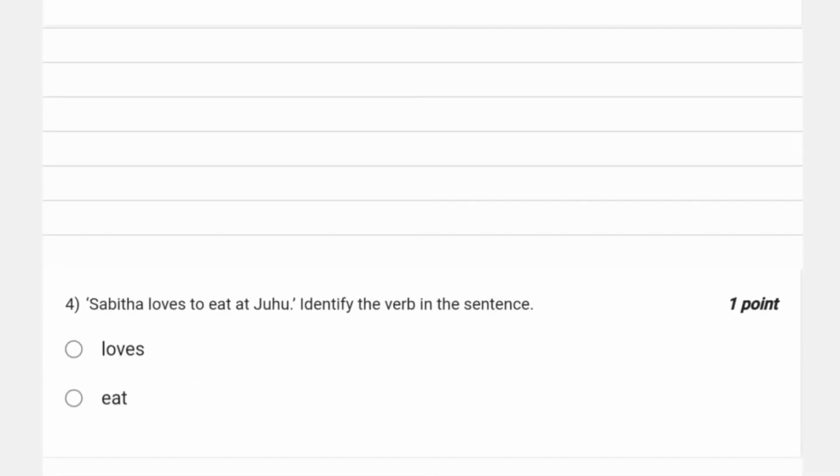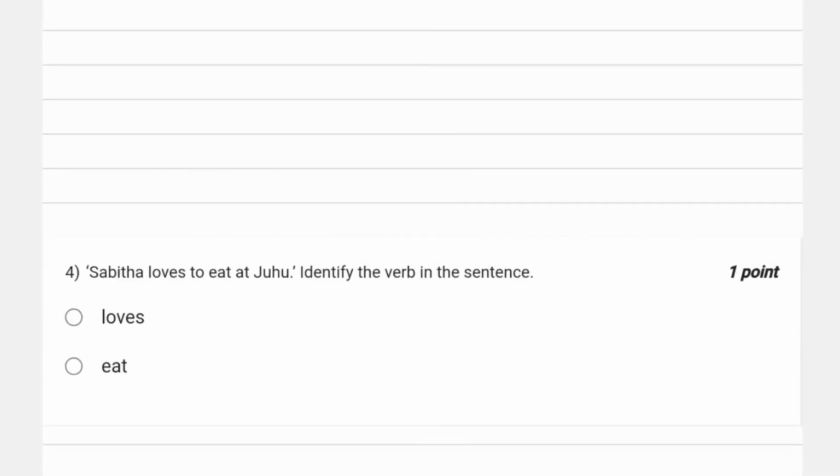Let's move to the next question. Question number 4 is, Sabita loves to eat at Juhu. Identify the verb in the sentence. Verbs, as you know, are action words, right? And here the verb is going to be loves, because that is the action word here. So, our answer would be option A, loves.